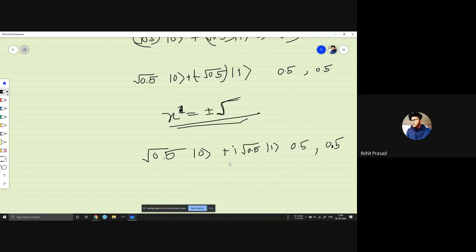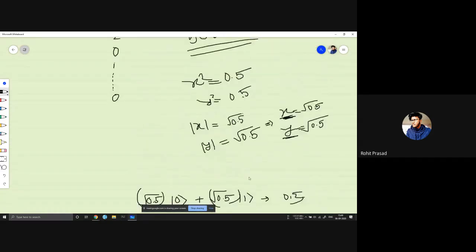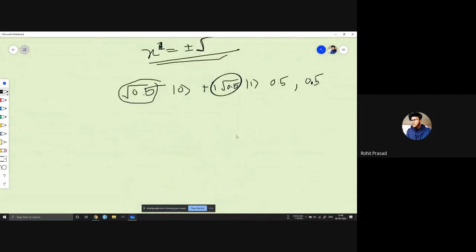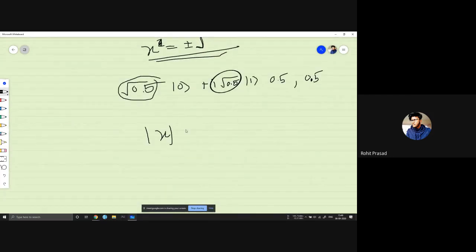Okay, so the mod of this thing will be equal for all, but we can't say about the sign. So we can get the approximate state vector, but we can't get the exact state vector. What was the exact state vector? We can say that the mod of x should be something like under root 0.5 and the mod of y is under root 0.5, but we can't say exactly what x and y are.